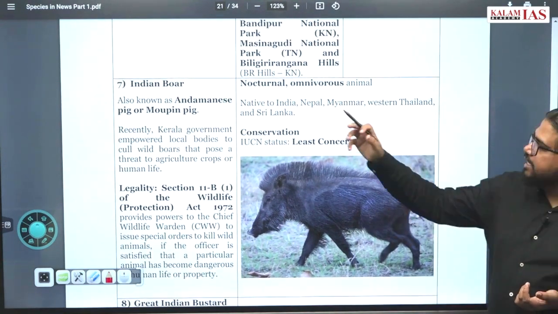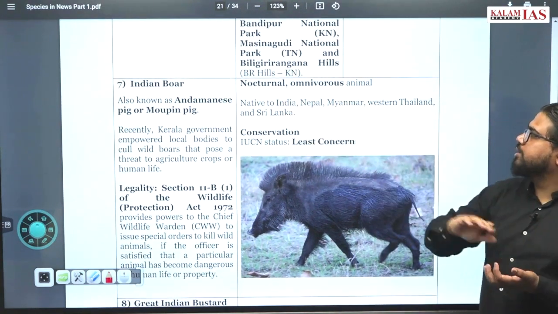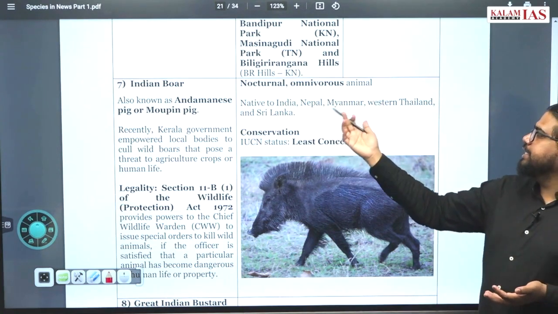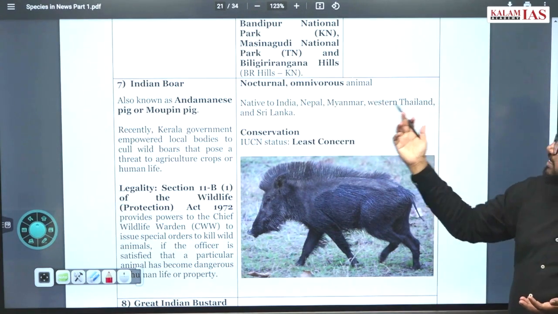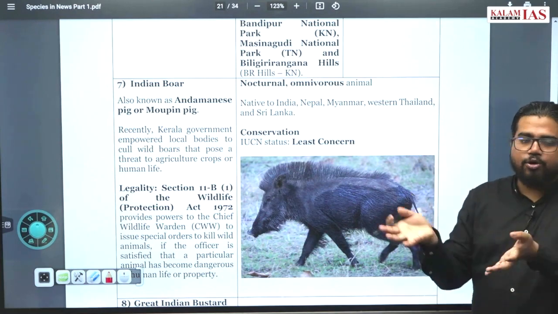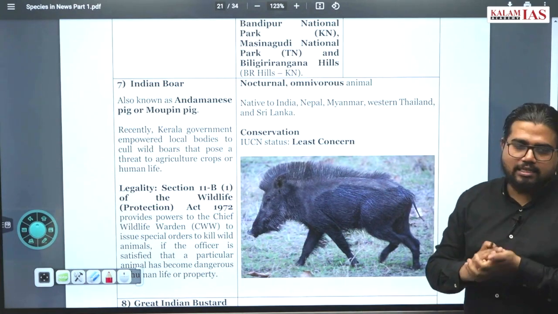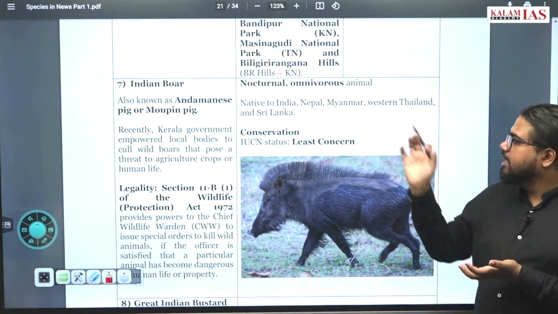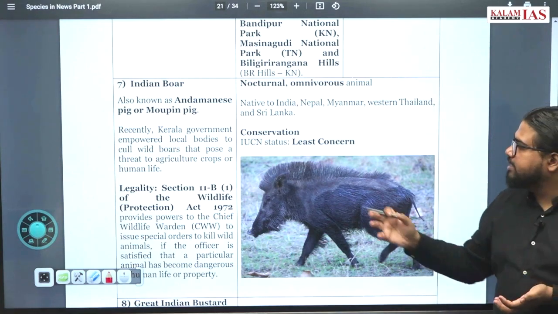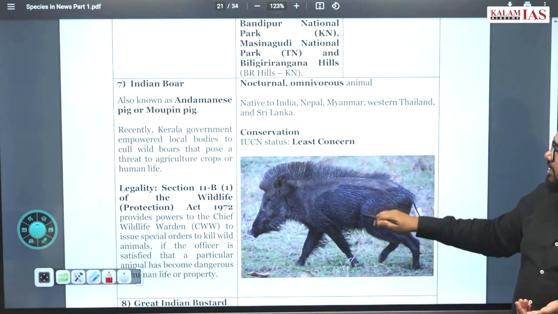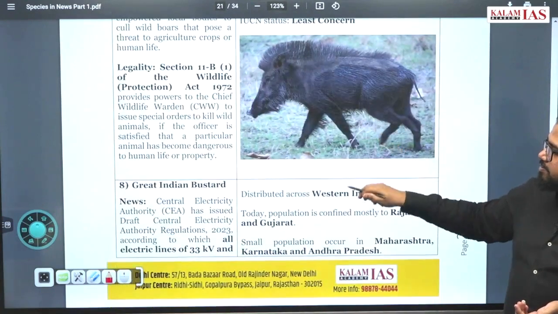This Indian boar is a nocturnal omnivorous animal native to India, Nepal, Myanmar, Western Thailand and Sri Lanka. Throughout the subcontinent it is available, or it has an ecosystem throughout the subcontinent. Its IUCN status is least concern.